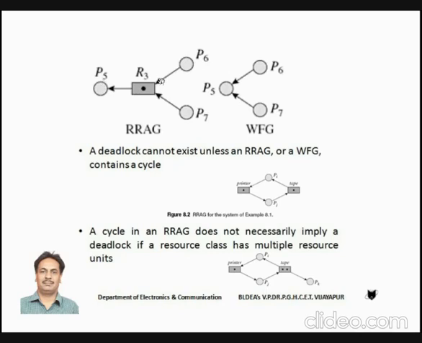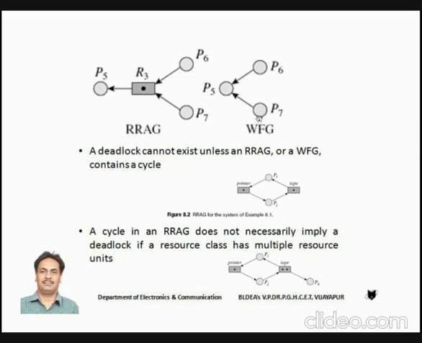I hope you are understanding this. The same thing can be indicated by using a wait for graph. To indicate it, we write P5, then we write P6, P7, but the edges will move from P6 to P5 and similarly P7 to P5. The meaning is that processes P6 and P7 are waiting for a resource which is held by process P5. That's what we call a wait for graph.